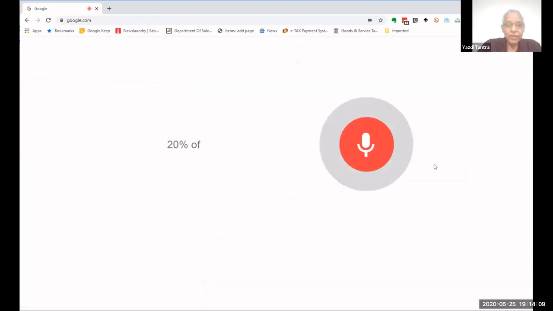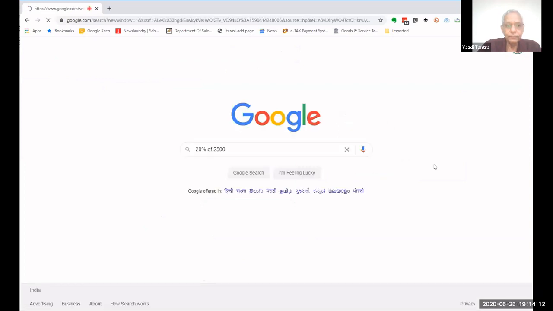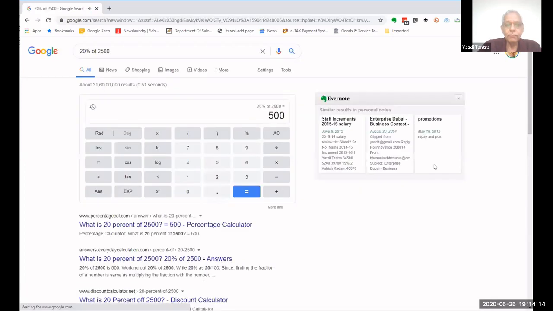20% of 2,500. The answer is 500. So even Google is answering you. It is not only typing the answer, it is answering you, opening up a calculator, and you can see here all sorts of other scientific functions, tan, cos, sine, etc., which we don't use on a daily basis, but it all just tells us what all is possible.